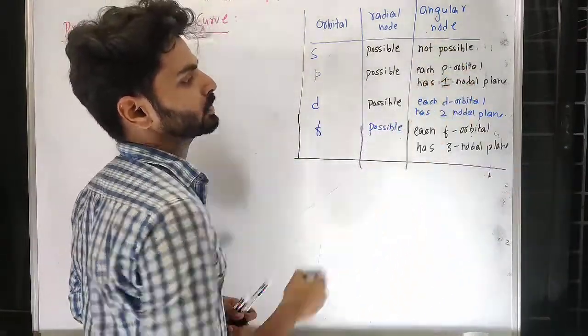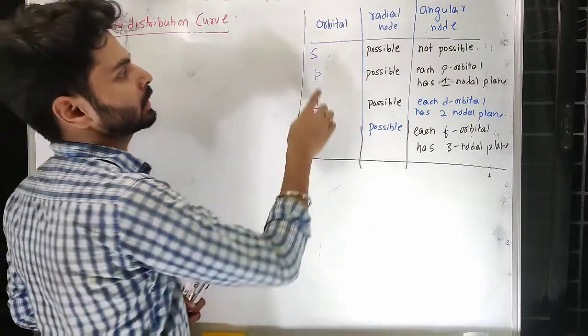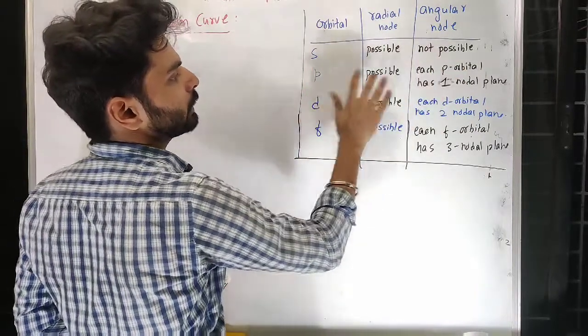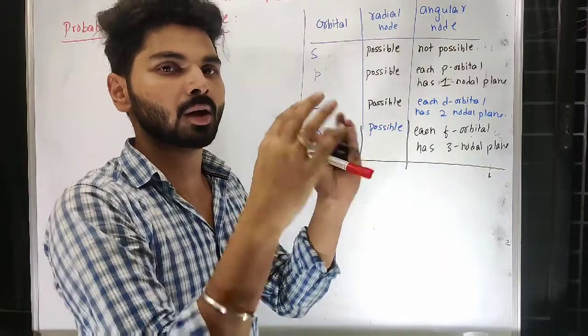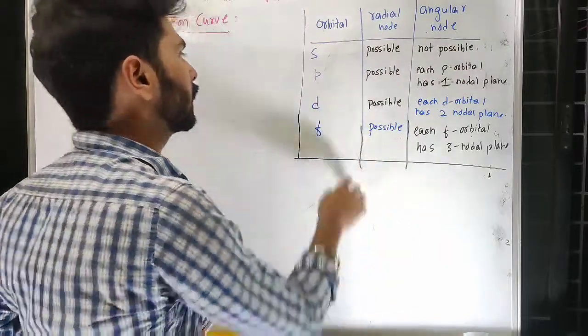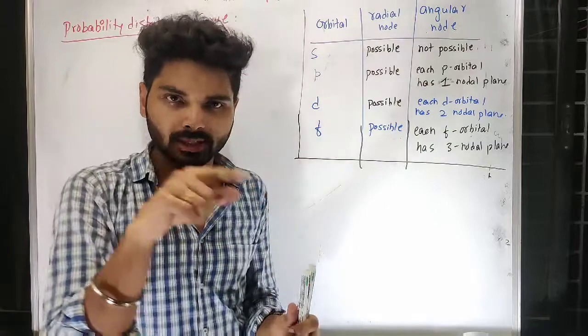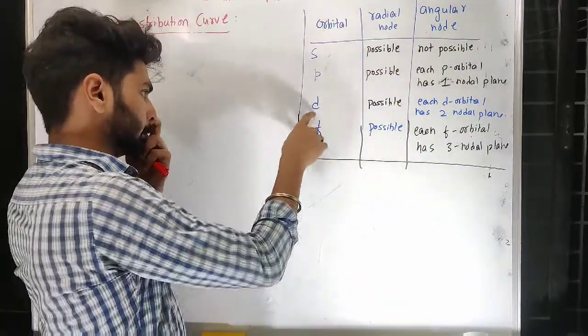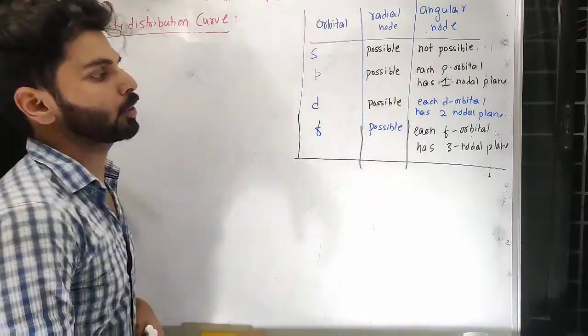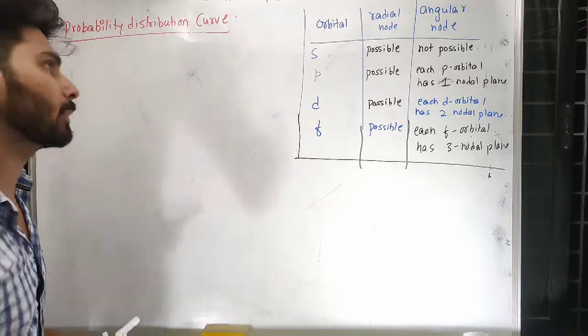But look at how the trend is changing: s has 0 angular nodes because it is present at all angles because of its spherical nature. p has 1 nodal plane because it is present along a particular axis. So d and f are followed by 2 and 3 nodes. This you have to remember.